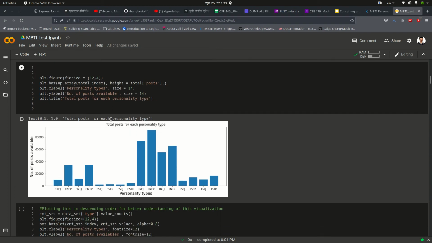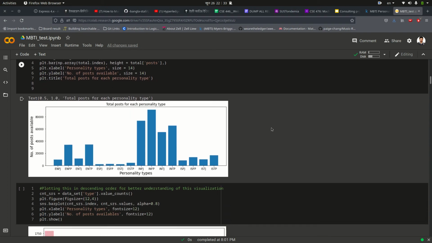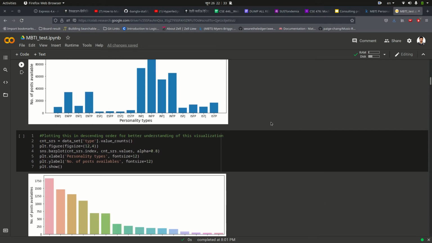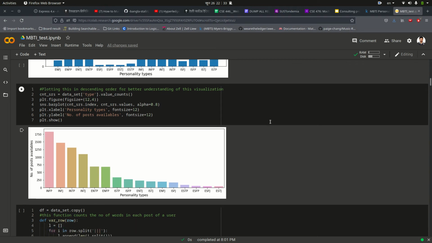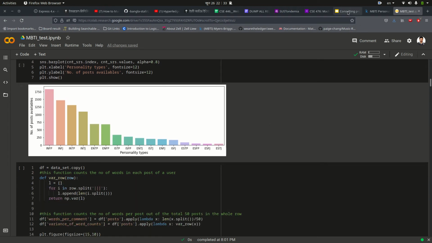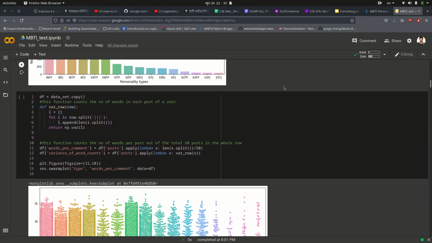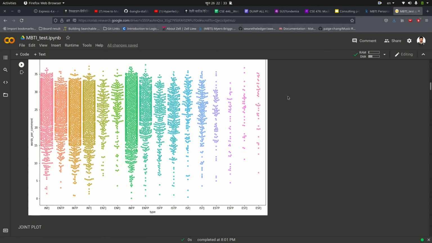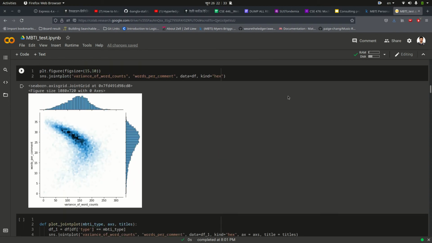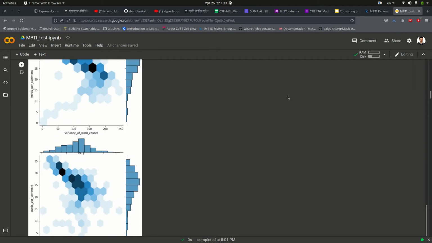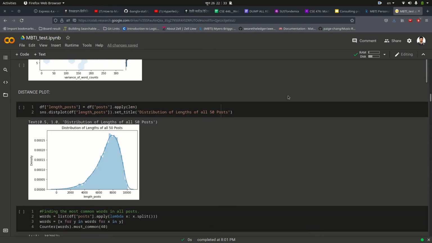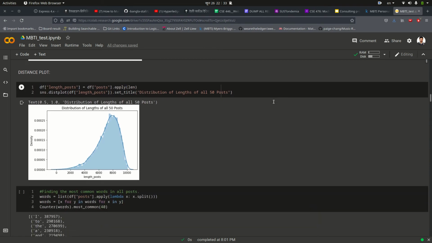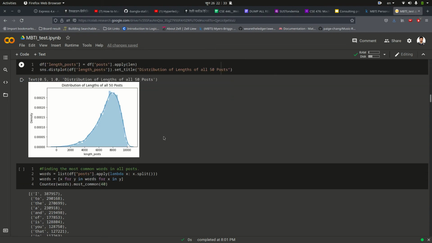You can see here, this is the picture comparing the number of each MBTI personality type in our collected data set. You can see it in sorted manner on the screen, and to make it simple, this is the picture you can see here. This is the data correlation I have plotted, and this is the distance plot.